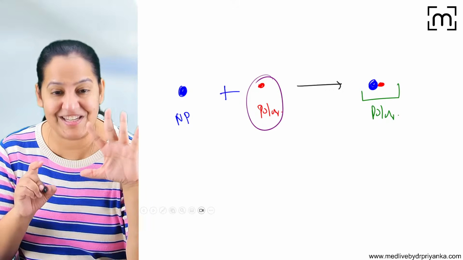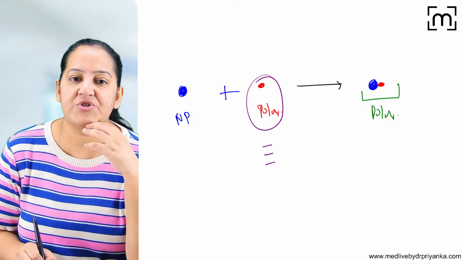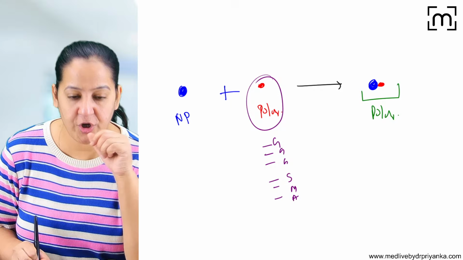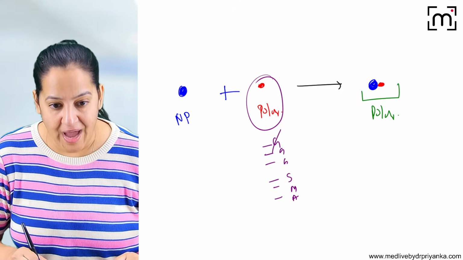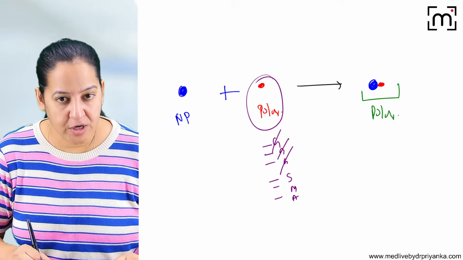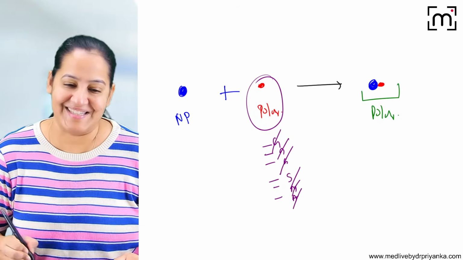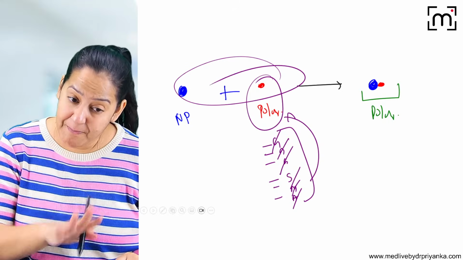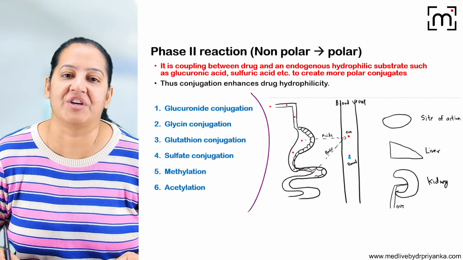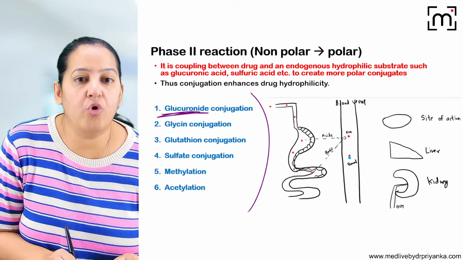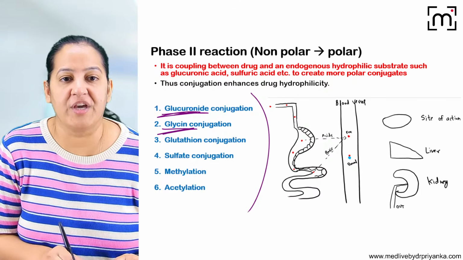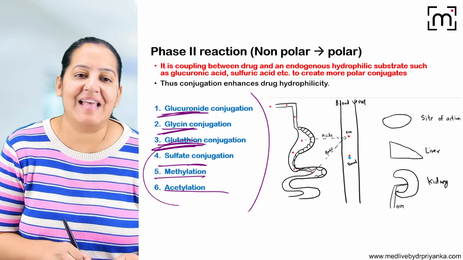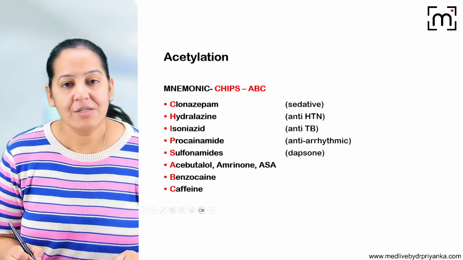In the human body, there are 6 types of endogenous polar compounds. So it's triple G SMA. What do you mean by triple G? Glucuronide, glycine, glutathione, sulfate, methyl, acetyl. Which endogenous compound you combine with the drug determines the name of that conjugation. So glucuronide conjugation, glycine conjugation, glutathione conjugation, sulfate, methylation, acetylation: triple G SMA. So it is of 6 types.